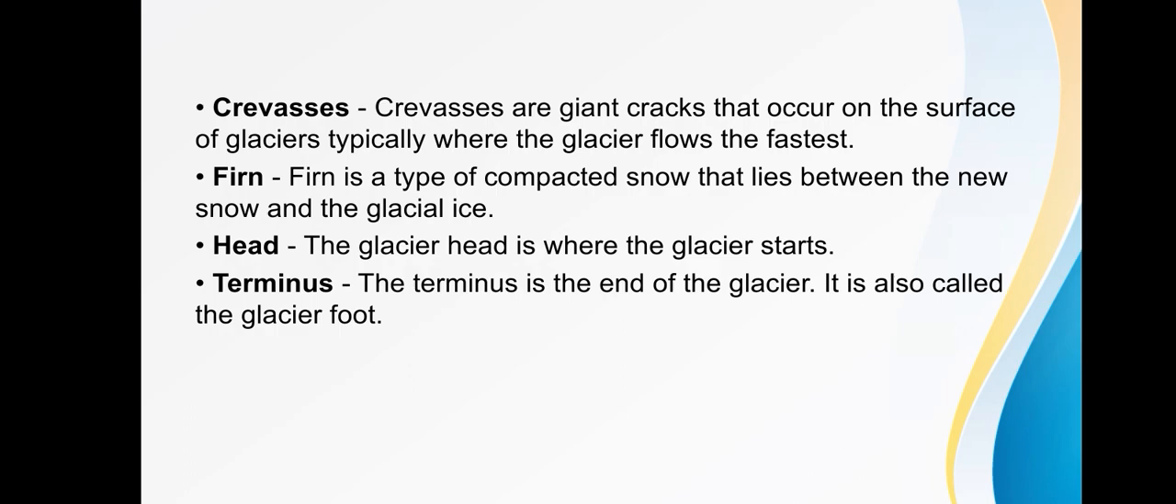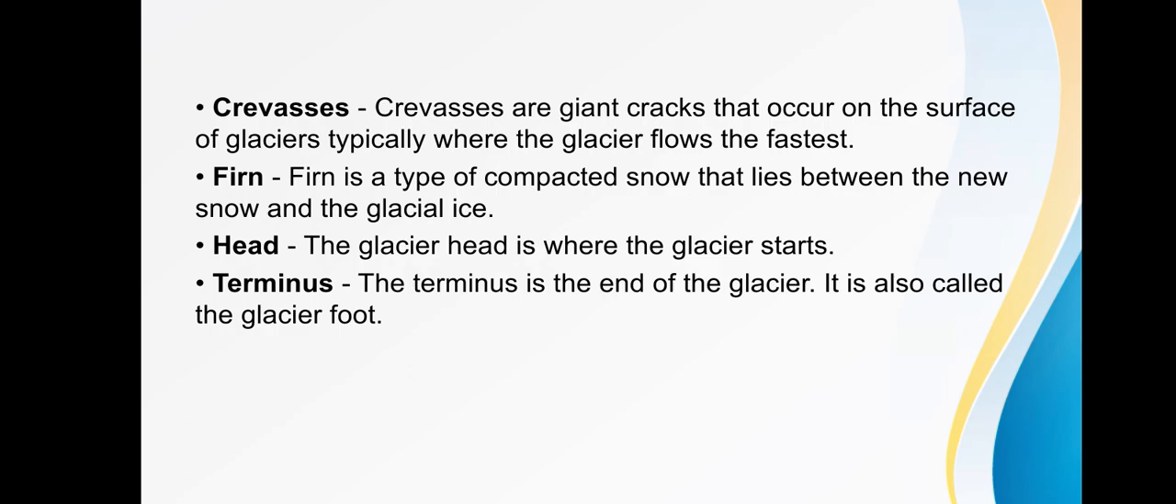So next, head. The glacier head is where the glacier starts. A glacier head is the top of a glacier. Although glaciers seem motionless to the observer, they are in constant motion, and the terminus is always either advancing or retreating. Next, terminus. The terminus is the end of the glacier. It is also called the glacier foot. A glacier terminus, toe or snout, is the end of a glacier at any given point in time.